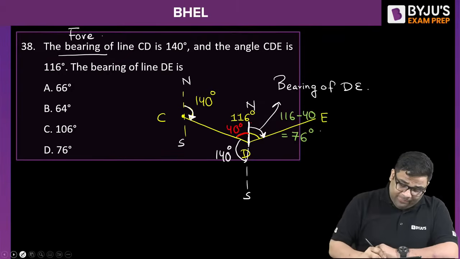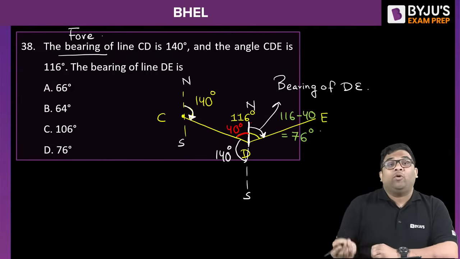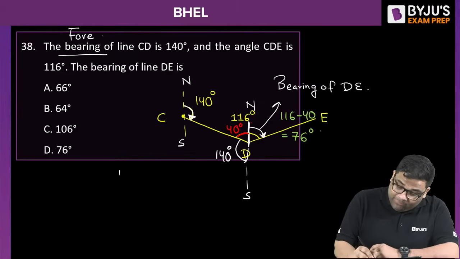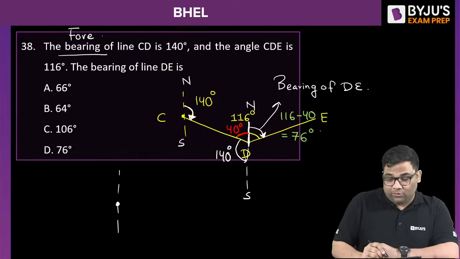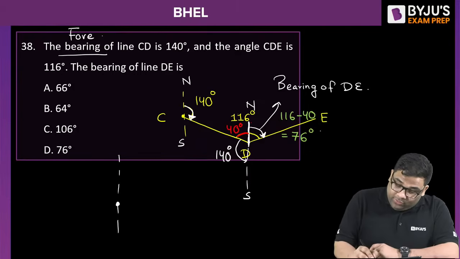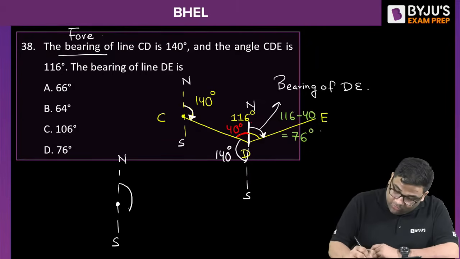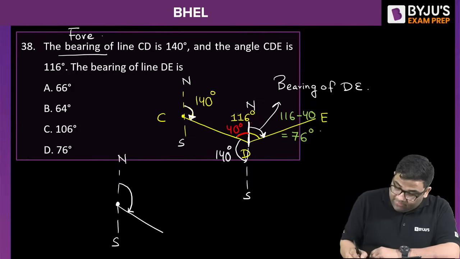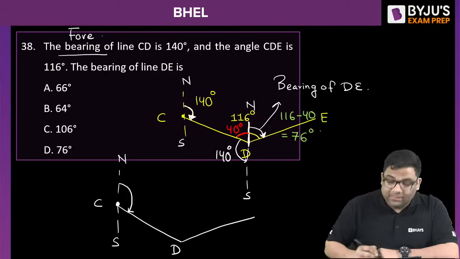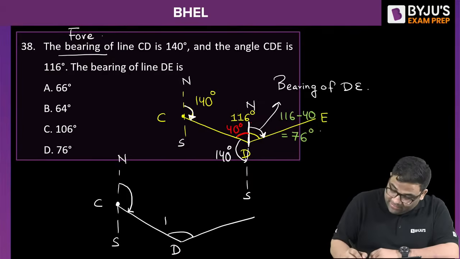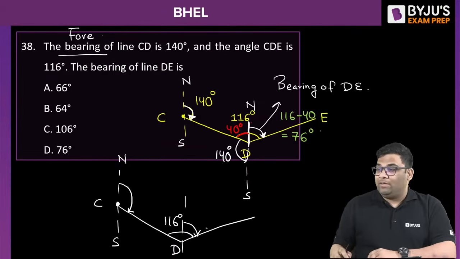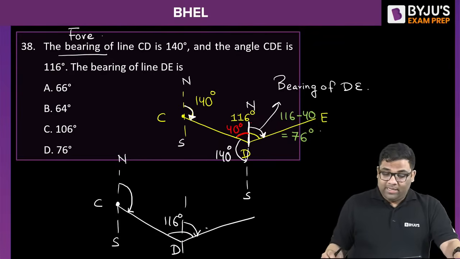And always remember that whenever they write only bearing, it is fore bearing. When finding the fore bearing of a particular line, you take angles from north, clockwise. From north I go 140 and get this line CD. Then the angle 116 is given, and they are asking this one. Understood everyone?